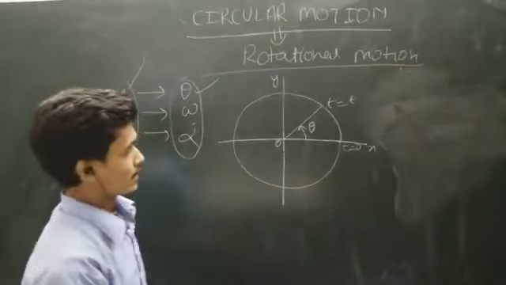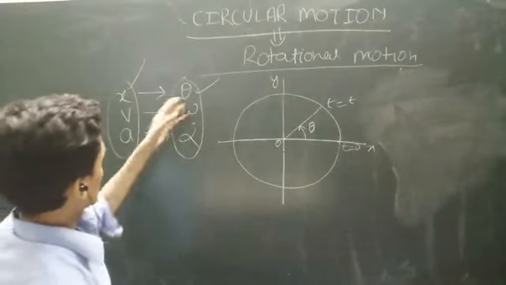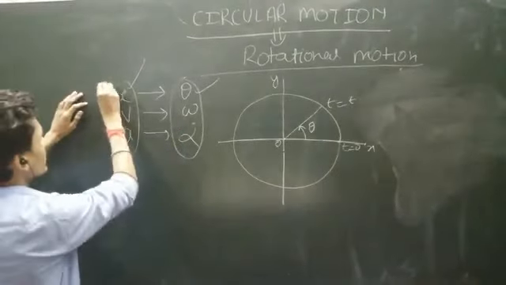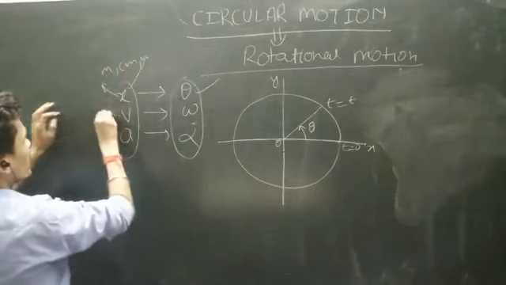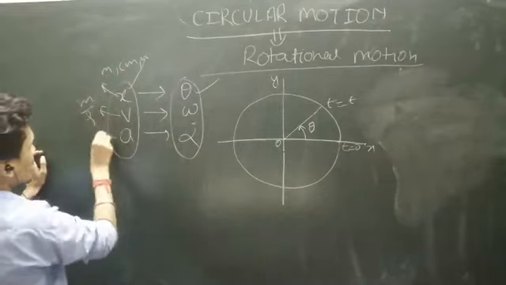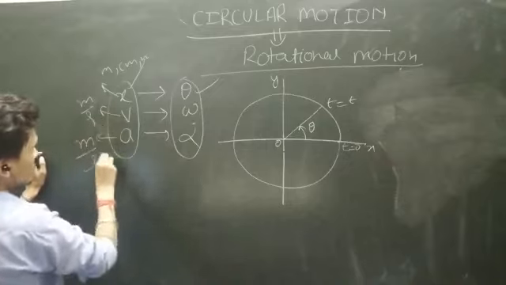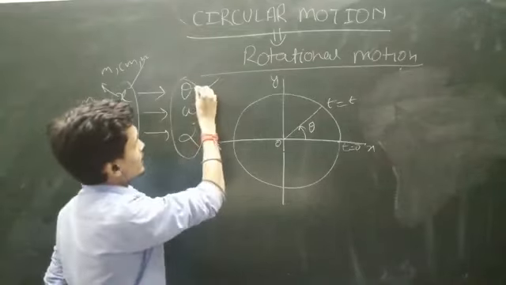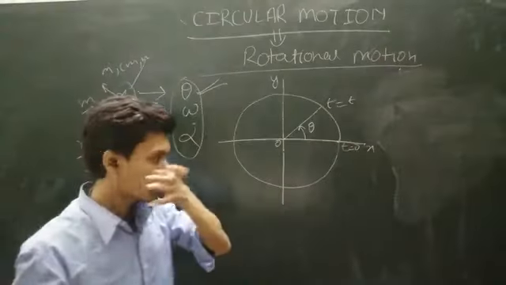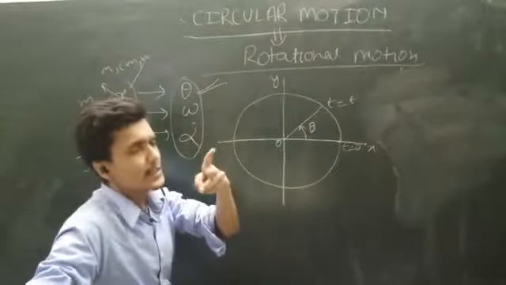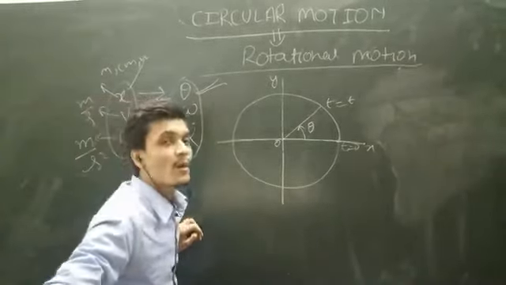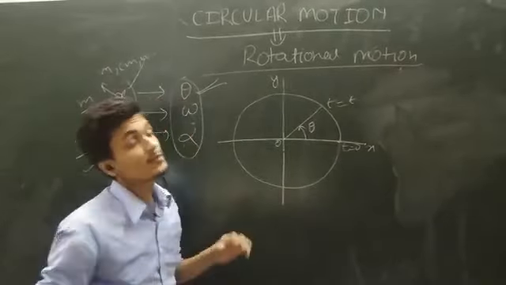Okay, now let's see this. We all know these units: meter, centimeter, mm, meter per second and meter per second square. Here we see this theta. We all know this theta is represented in two units, first in terms of radian and second in terms of degree.